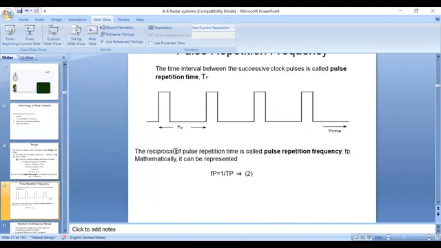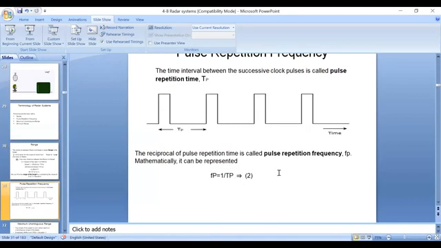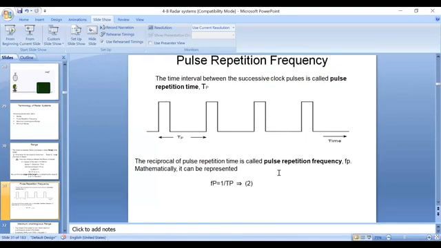Another concept is called pulse repetition frequency. This is a typical radar waveform, which has narrow rectangular pulses separated by a pulse repetition time, denoted by the letter TP. This is equal for all the pulses along the x-axis.